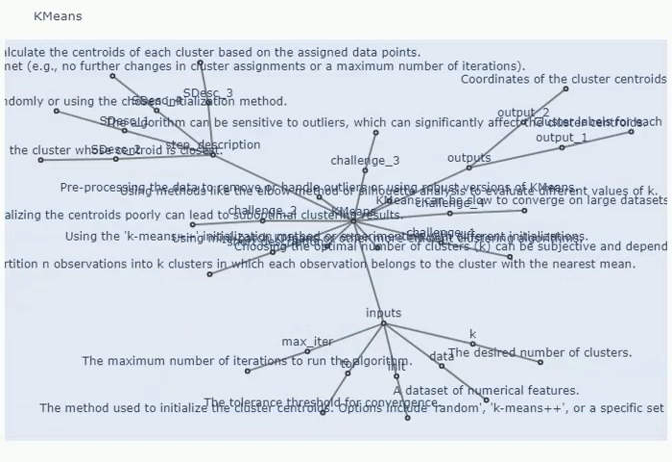Initialization method for initializing the cluster centroids. Determines how the initial positions of the cluster centroids are chosen. Popular options include random initialization, K-means++ initialization, or using existing data points as initial centroids.